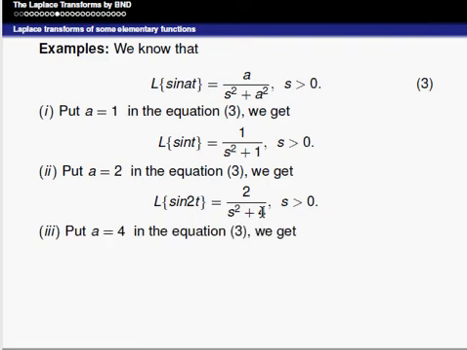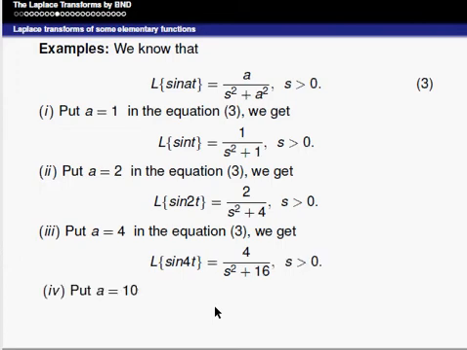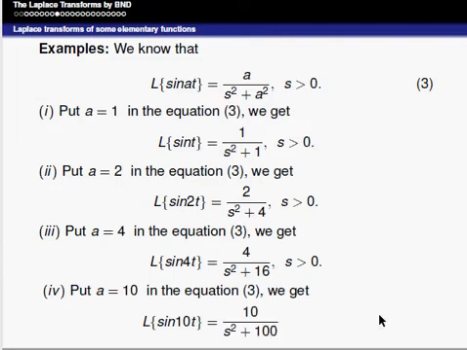Similarly, a is equal to 4. In equation 3, we get Laplace of sin 4t is equal to 4 divided by s square plus 4 square, that is 4 divided by s square plus 16, s is greater than 0. Similarly, put a is equal to 10. In equation 3, we get Laplace of sin 10t, you find out this value, that is equal to 10 divided by s square plus 10 square, that is 100, s is greater than 0. We will go to the next one.